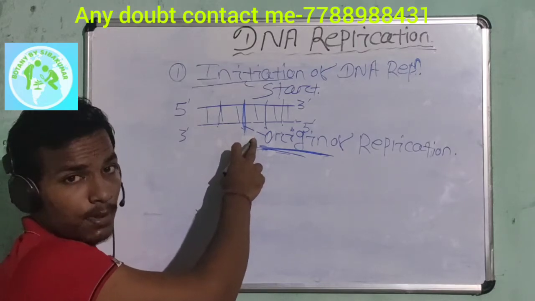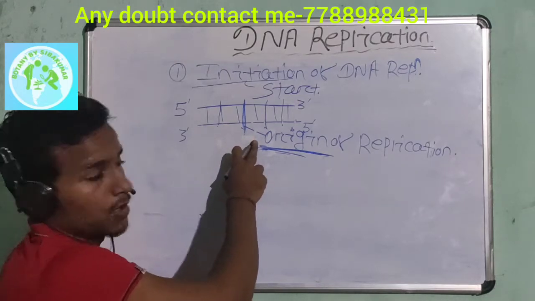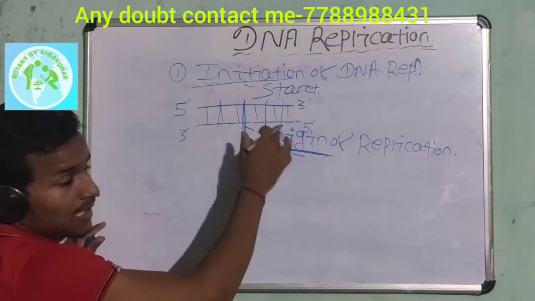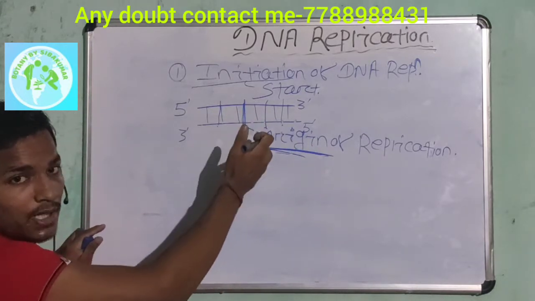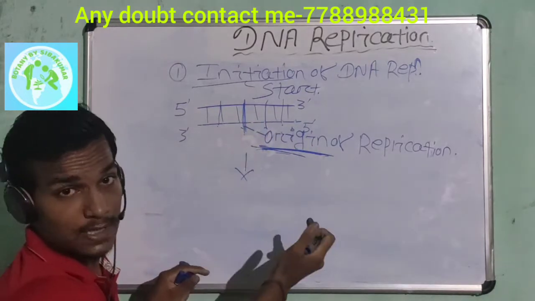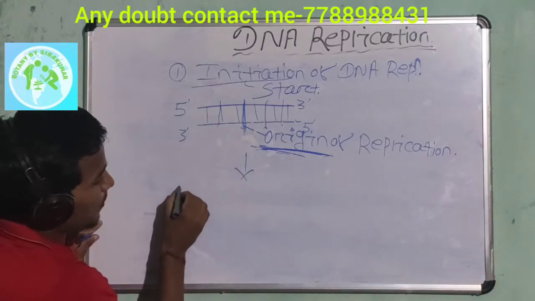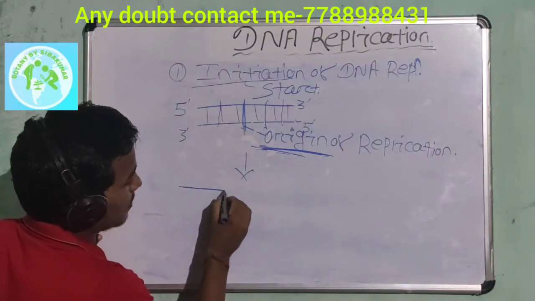What is the replication bubble? Suppose this is the prokaryotic or eukaryotic DNA, and this is the origin of replication. Specific proteins bind at the origin of replication to form a replication bubble. The parent strands of DNA take part in the process of replication, and in the first step form the replication bubble in this structure.